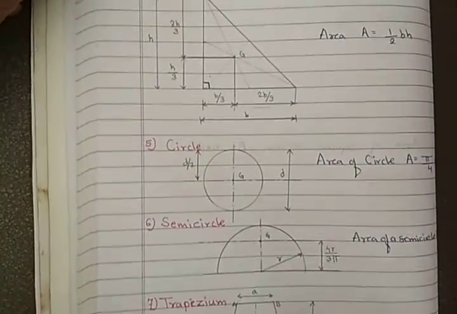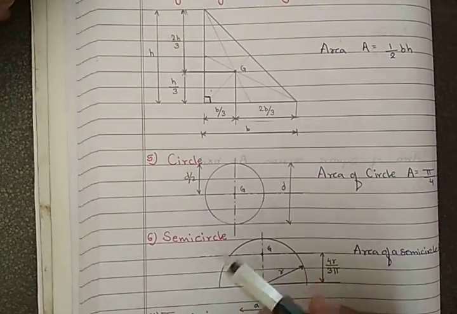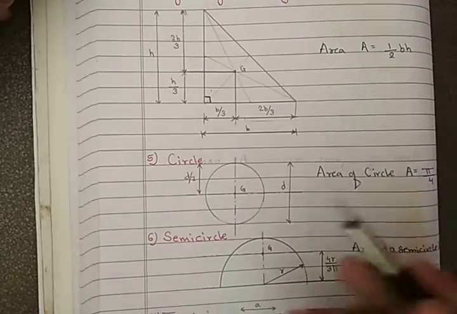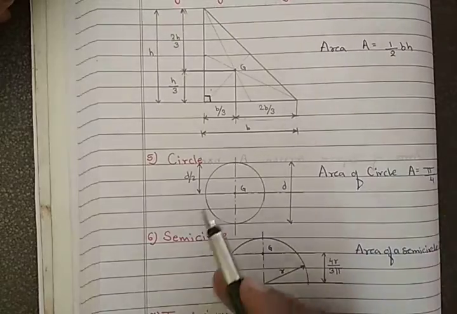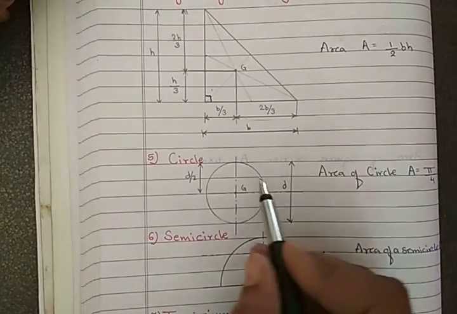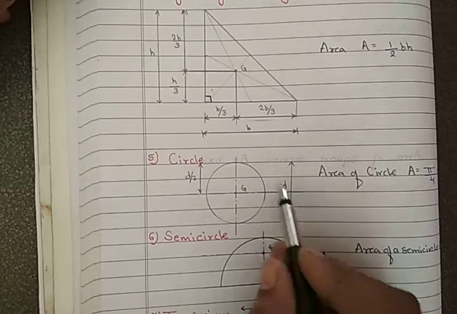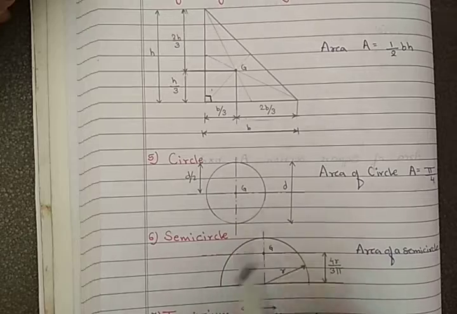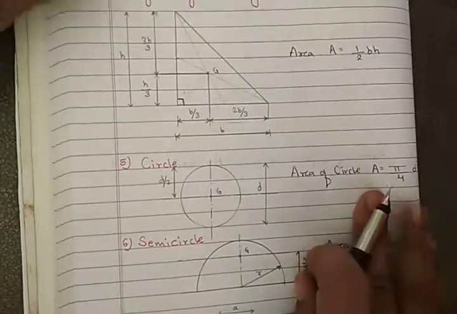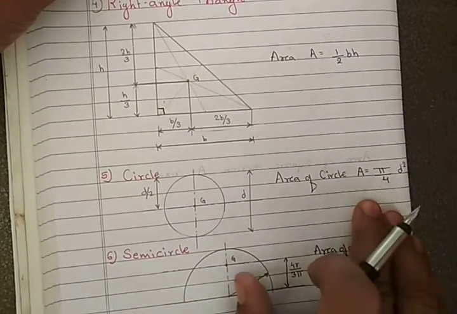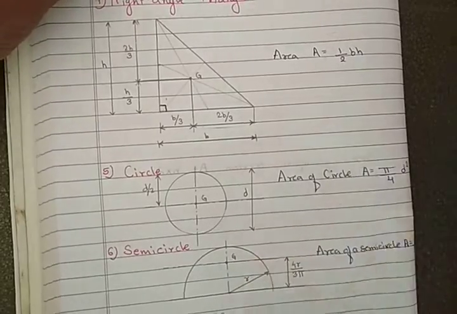Now we will see the circle. Everyone knows that a circle has its center at what point? Exactly at the center, from where we can draw the circle. Okay, to find that center, what to do? This is the diameter of the circle. Take half of the diameter, from this point to this point, and we can get the centroid of that circle. Then what is the formula for the area of a circle? Pi by 4 d square. This is the formula to find the area of a circle.